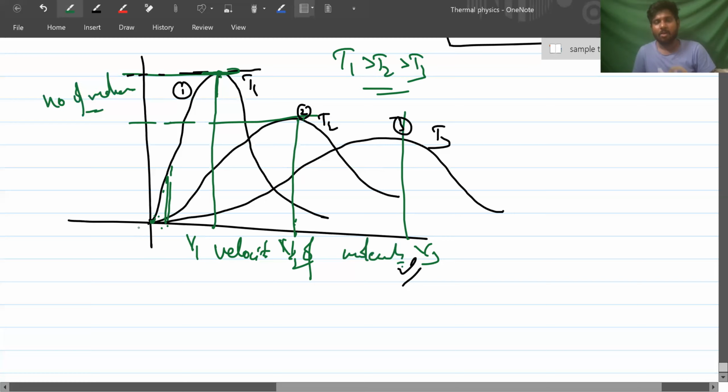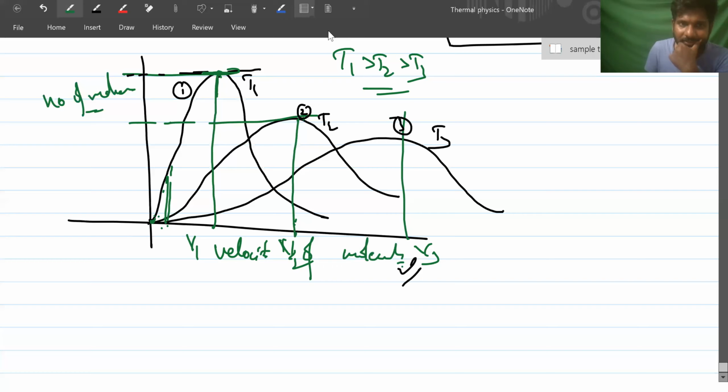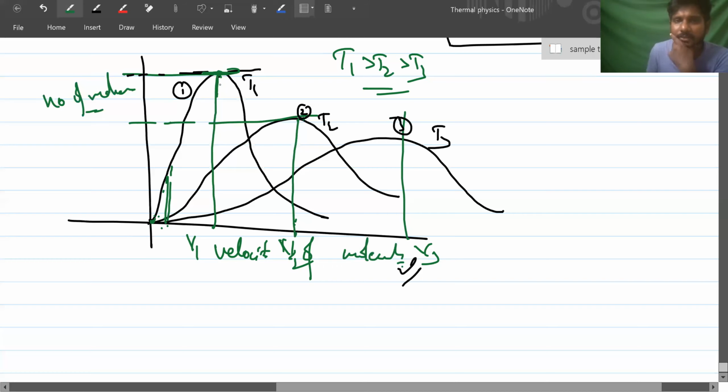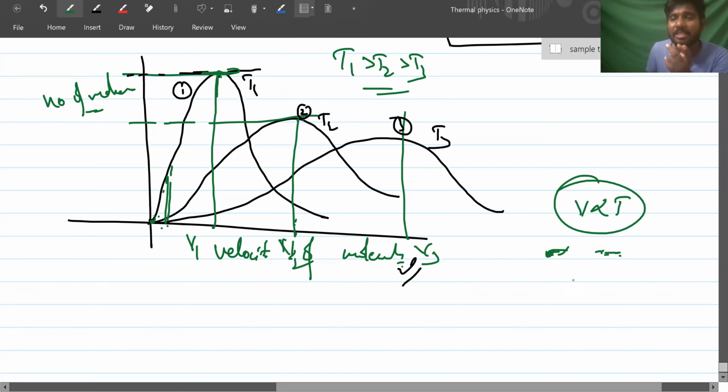That means if temperature is increased, this curve shifts towards greater velocity. We know that velocity is directly related to temperature. The more the temperature, the more the kinetic energy. For gas molecules, we neglected potential energy, if you remember, because interaction between molecules is negligible. I told you in the previous class that potential energy should be neglected.